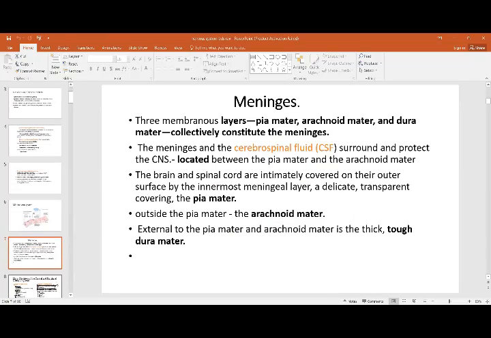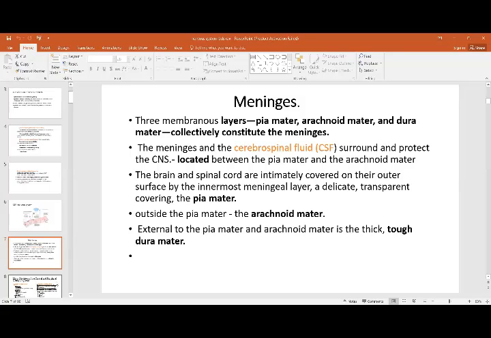Then we have the coverings, that is the meninges: the three meninges, pia mater, arachnoid mater, and dura mater, collectively called the meninges. Then there is the CSF, which is produced by the choroid plexus. It is located in the subarachnoid space between the pia mater and the arachnoid mater, and it surrounds and protects, and circulates in the subarachnoid space.